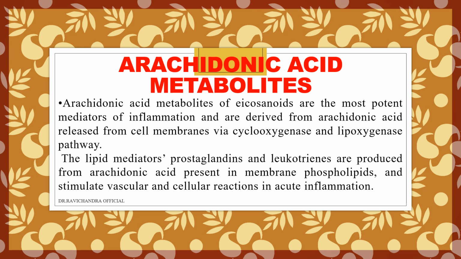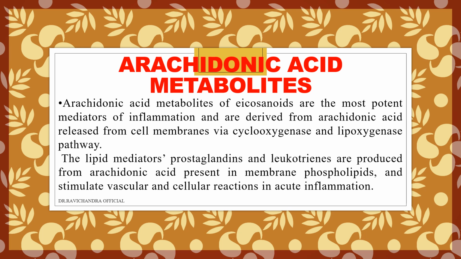Arachidonic acid metabolites. This can be asked for 6 marks or 3 marks questions. Arachidonic acid metabolites or eicosanoids are the most potent mediators of inflammation. They are derived from arachidonic acid released from the cell membranes using cyclooxygenase and lipoxygenase pathways.